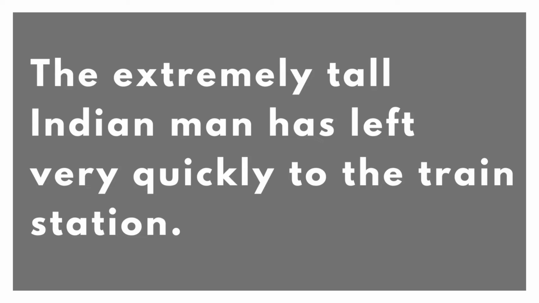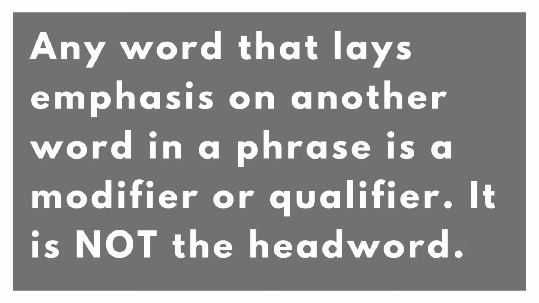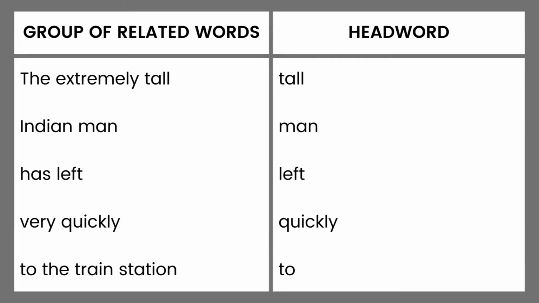We shall proceed to divide this sentence into groups of related words and to determine the head word for each group. Now we must also always remember that any word that lays emphasis on another word in a phrase is always considered as a modifier or a qualifier. It is not the head word. Now with that said, let us look at the groups of related words we obtained from the sentence.